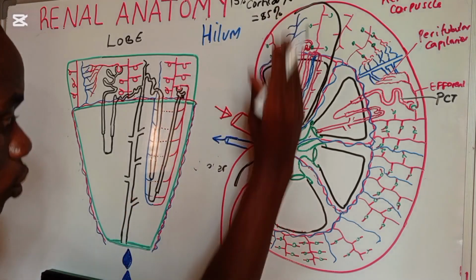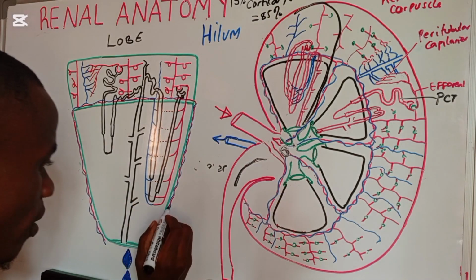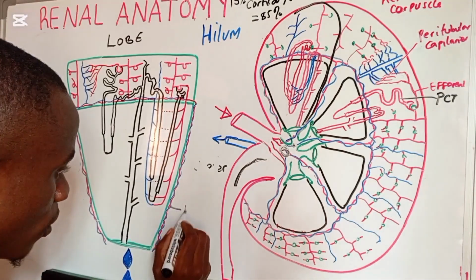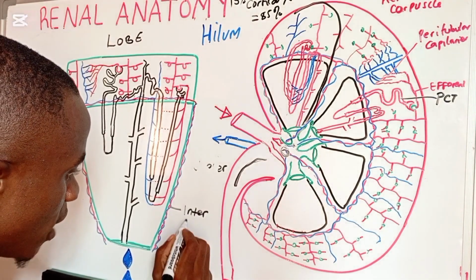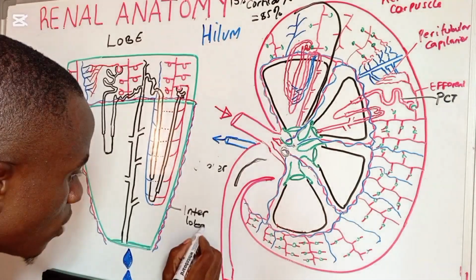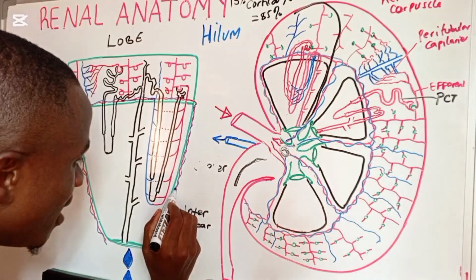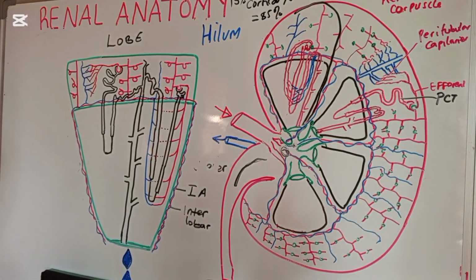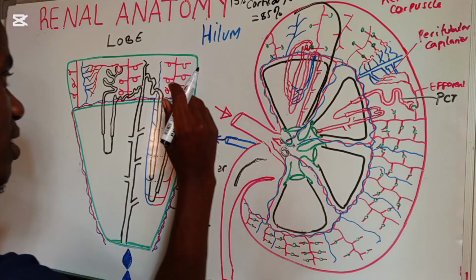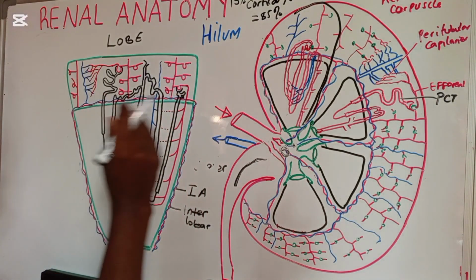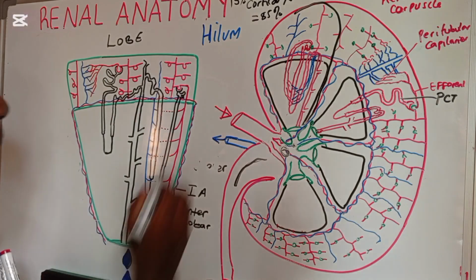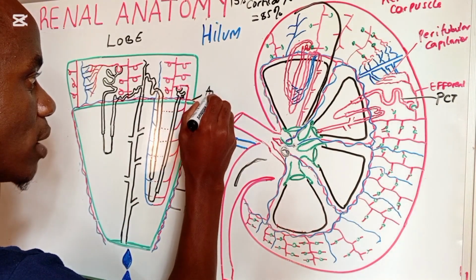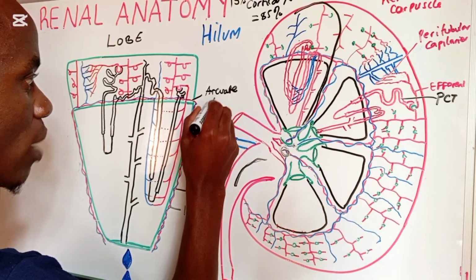Now there's going to be another lobe here. So these blood vessels, the vein is what we call the interlobar vein, and the artery is what we call the interlobar artery. And I remember we said that the arteries moving at the base of this renal pyramid are what we call the arcuate artery.